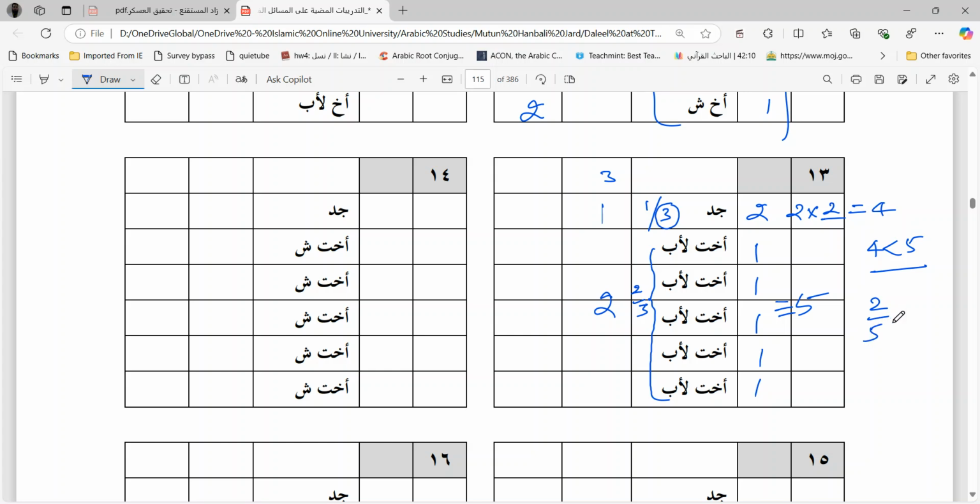Again, 2 by 5 is a fraction, so multiply it with the least number such that this fraction gets removed, so the number is 5. So multiply this whole column with 5. So it is now 3 into 5, 15. Divide the property into 15 parts. 5 will go to the grandfather, and 2 into 5, 10. Each sister will take 2 out of 15. So grandfather is getting 1 by 3, and the sisters are getting 2 parts each.